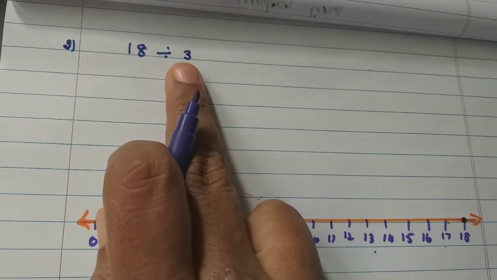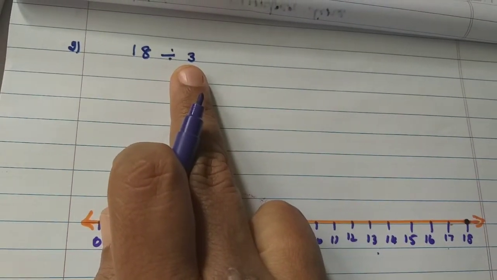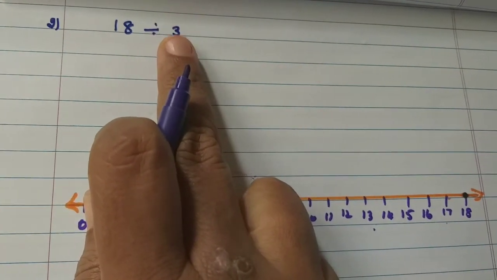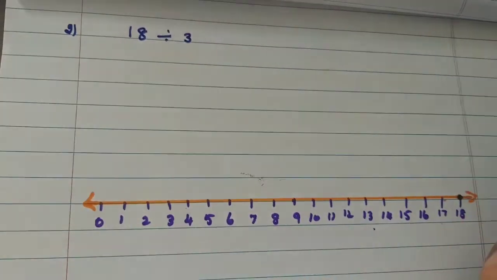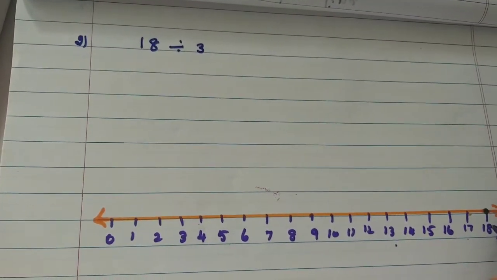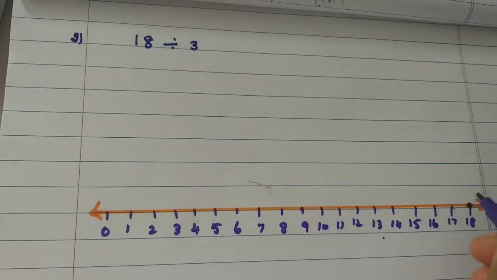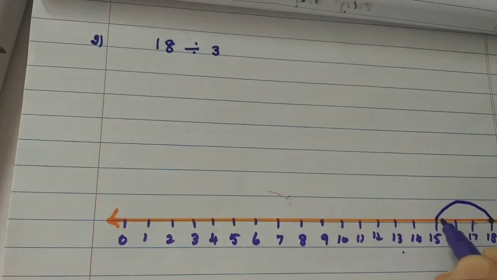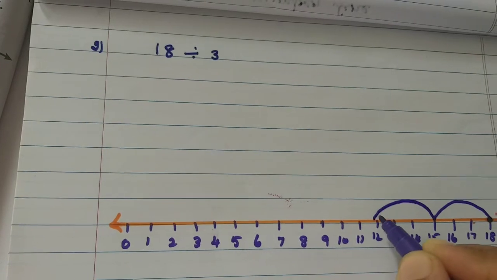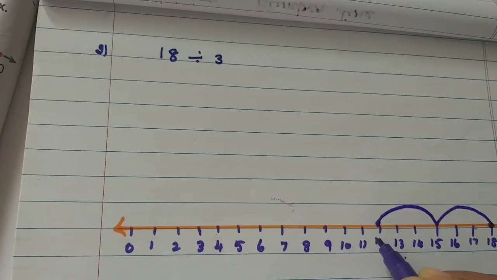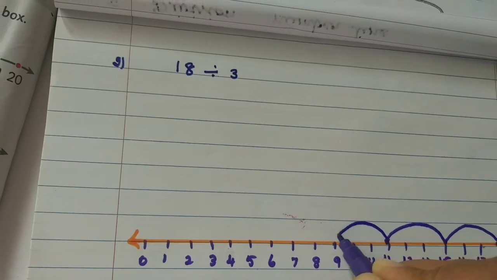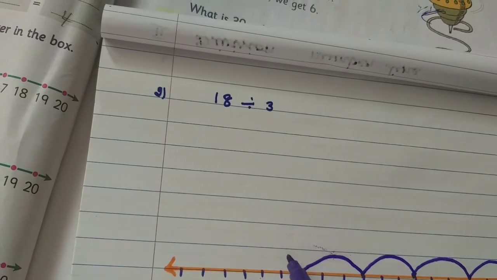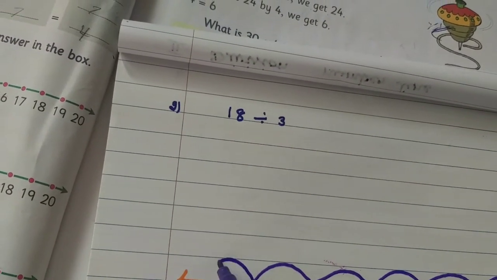That is the divisor. In multiplication it is the multiplier, and here in division it is the divisor. And here you should jump 3 numbers, leaving 18: 1, 2, 3. So jumped up to 15, and from 15, 1, 2, 3. And each time you should jump the same. Okay. And 1, 2, 3, 9. 1, 2, 3, 6. 1, 2, 3, 3. Up to 0 you should jump.